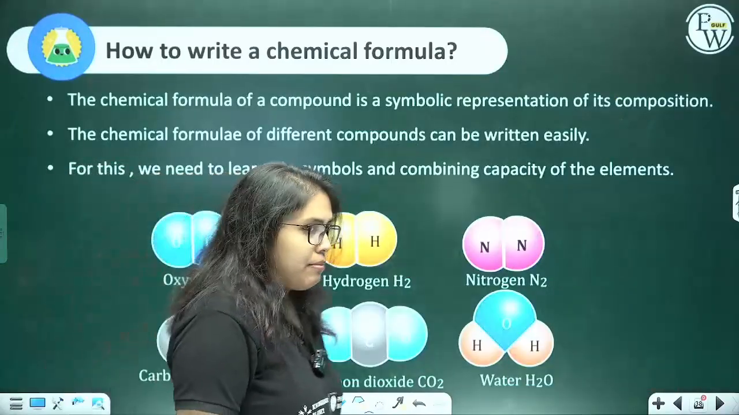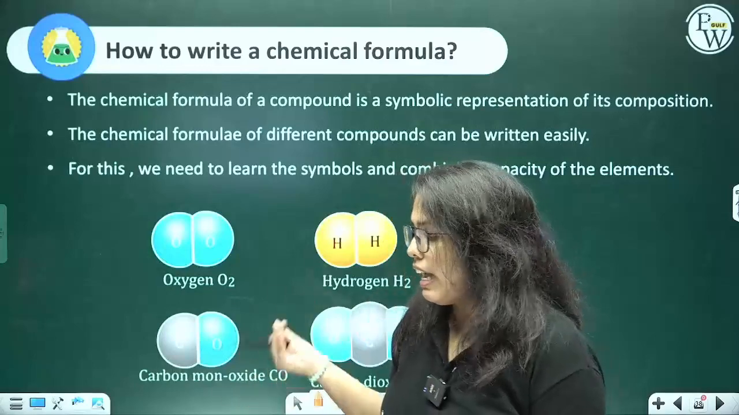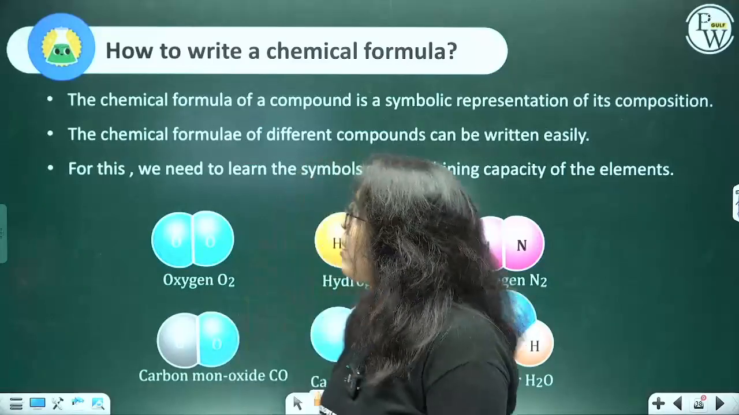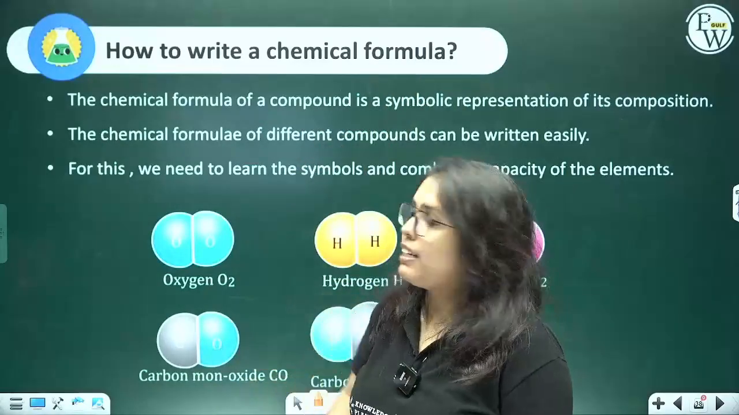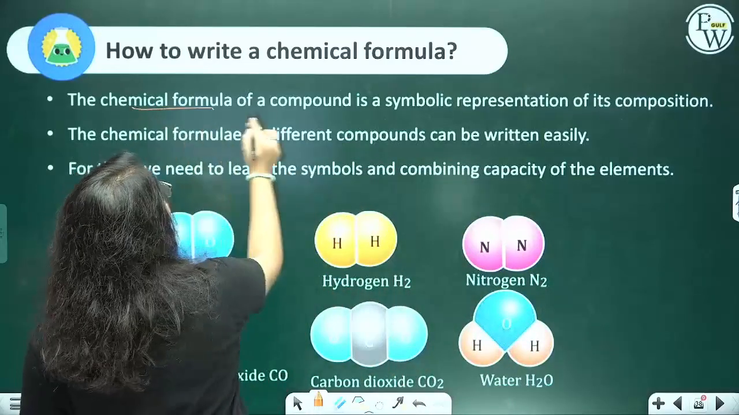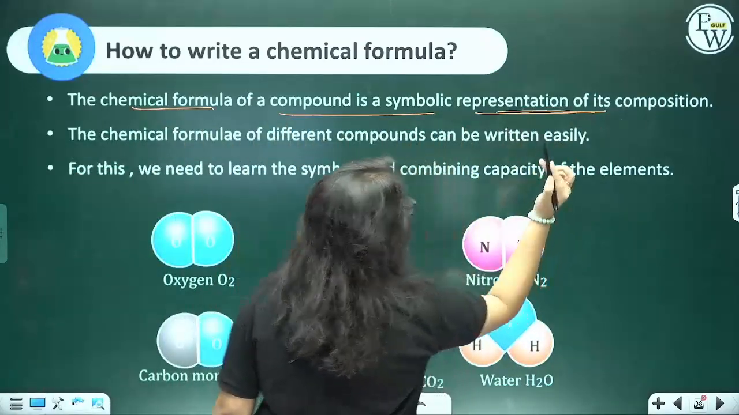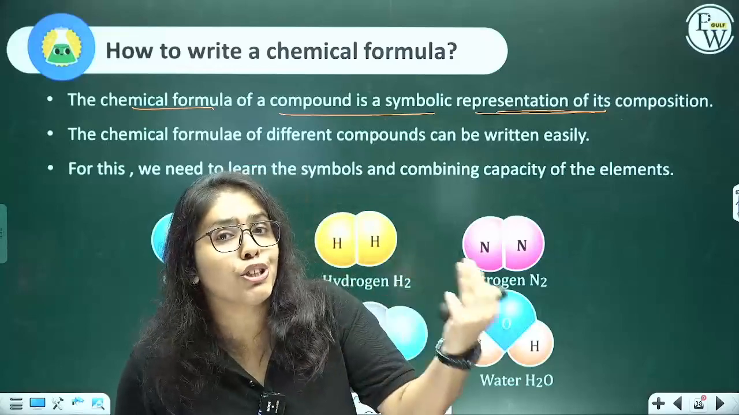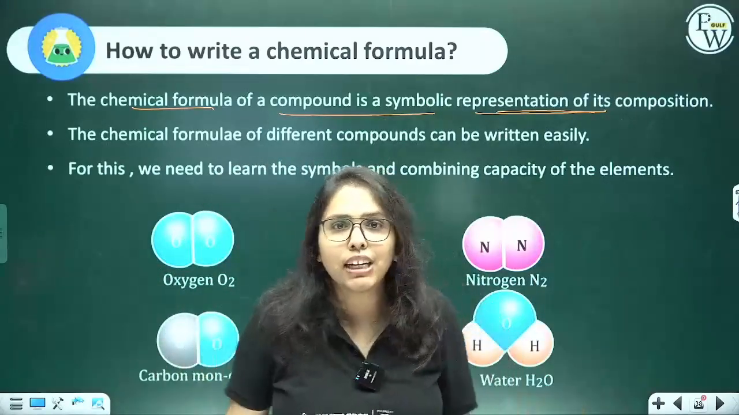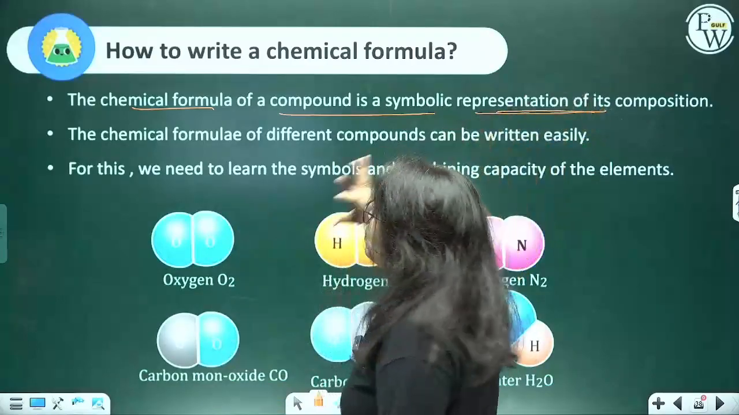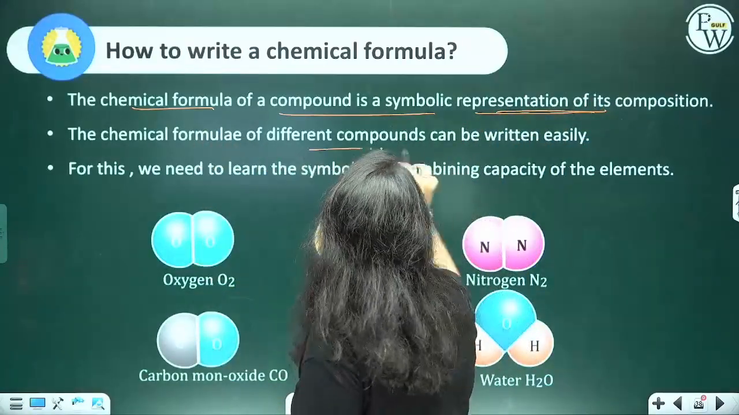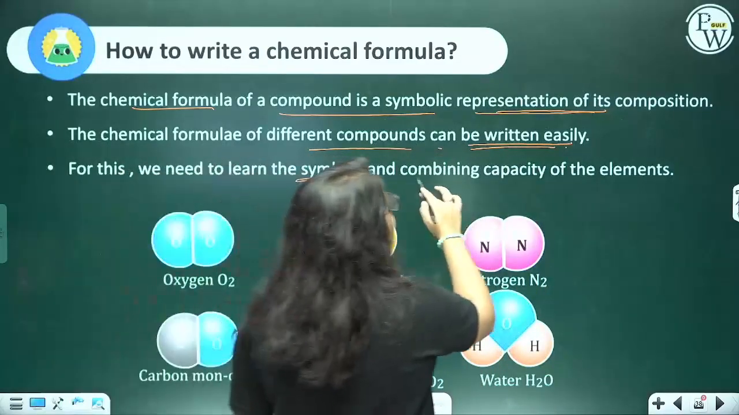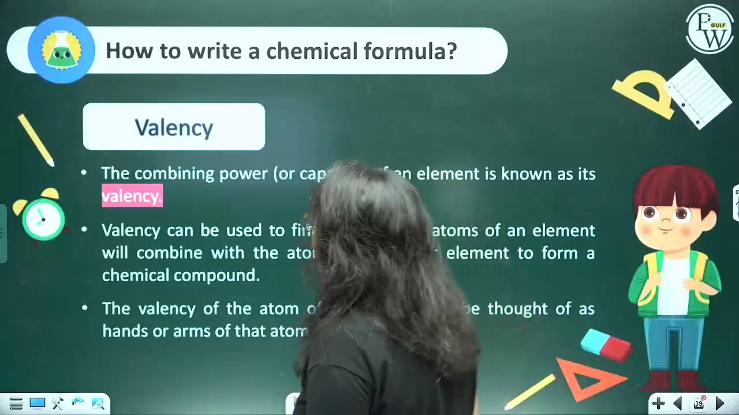Now, how do you write a chemical formula? These atoms are there, atoms are forming molecules, we are getting compounds. But how are they combining? How to write a chemical formula is very, very important. The chemical formula of a compound is a symbolic representation of its composition. That is how many atoms of which element are combining with which element to give rise to a specific compound. This chemical formula of different compounds can be written very easily. For this we need to learn the symbols first and the combining capacity of these elements. Now, what is this combining capacity?